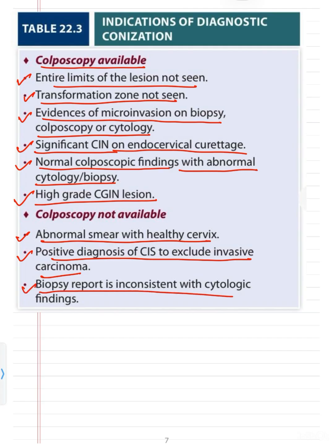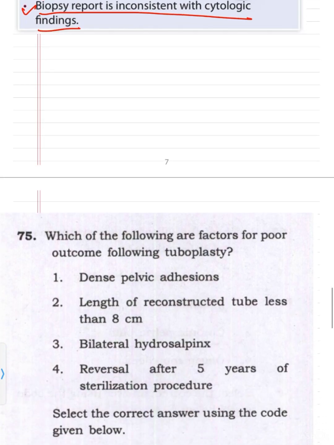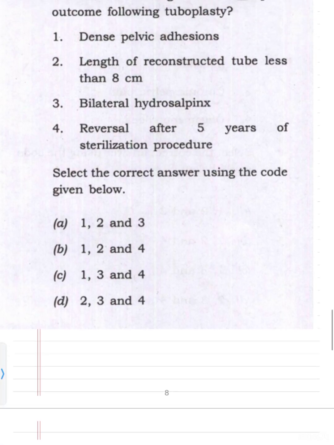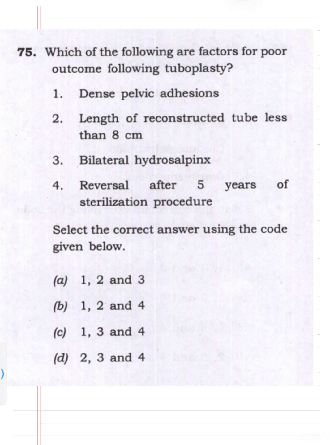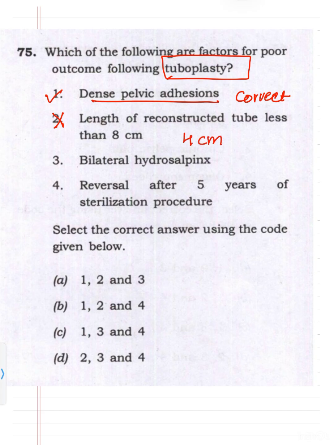with the cytological findings. Now, coming to the next question: which of the following are the factors for poor outcome following tuboplasty? So you have done the tuboplasty. Now they are asking which of the following will indicate that the outcome is going to be poor. First is dense pelvic adhesion. This is correct. Length of reconstructed tube less than 8 cm. No, this is wrong. It should be 4 cm. If the length of the reconstructed tube is less than 4 cm, it's going to be a poor outcome.